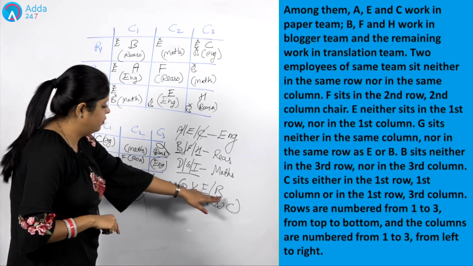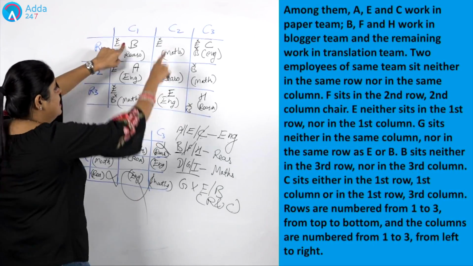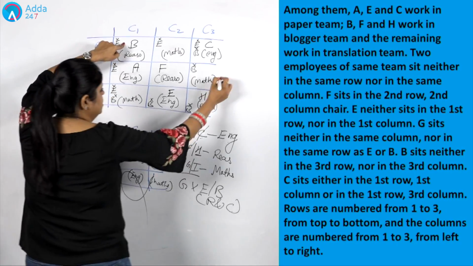If you are considering it from the point of B, you can consider it from there also. There also you will get the same answer. In this case, the left out position for G is this only. Only this position is left out for G.